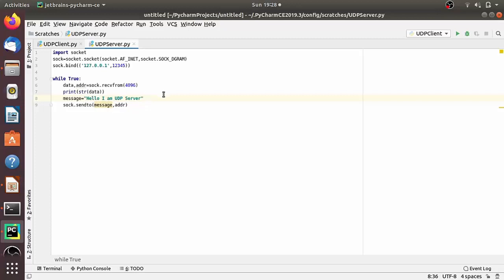Here it is a string, but the message we send should be in bytes. So let's convert it into bytes: bytes of hello. Okay. And also we have to encode this message, right? So dot encode in UTF-8.